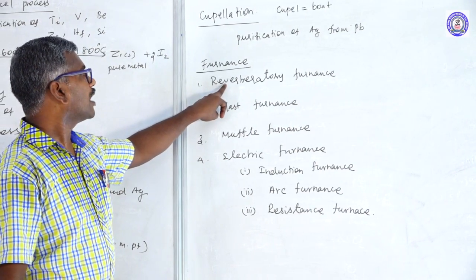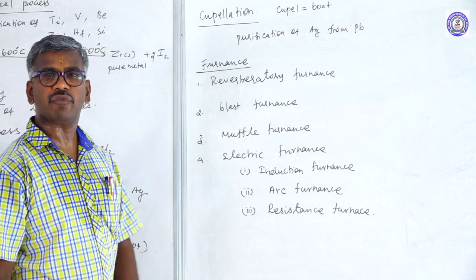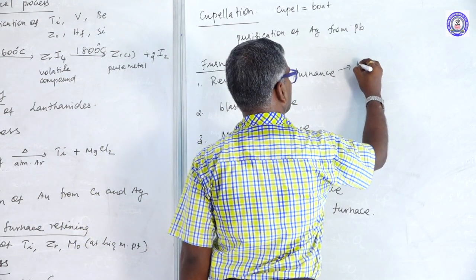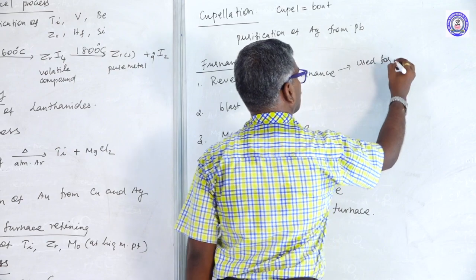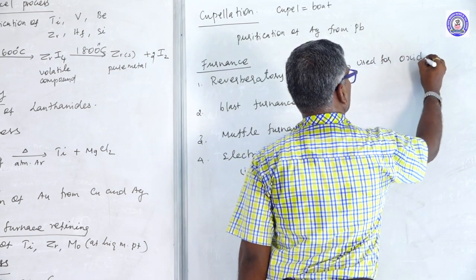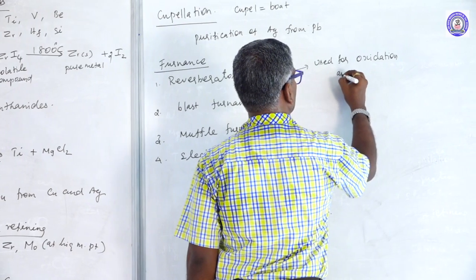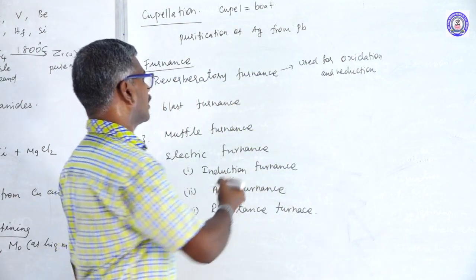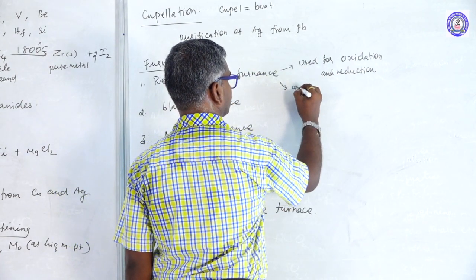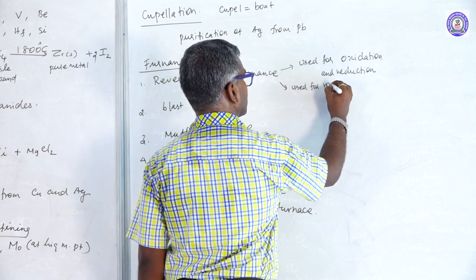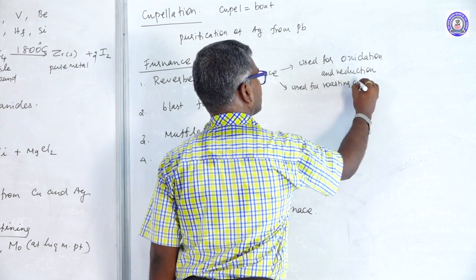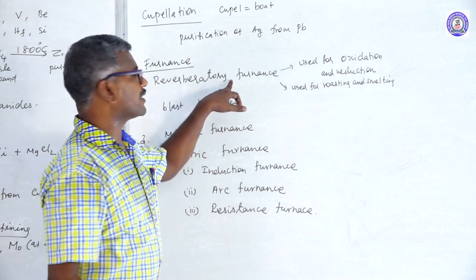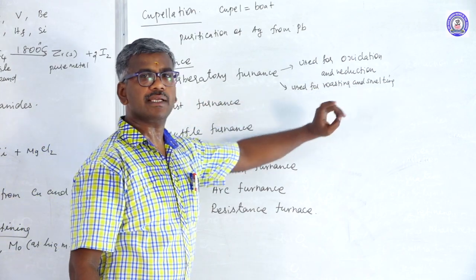First one is the reverberatory furnace. This one is used for oxidation and reduction purposes. It is also used for roasting and smelting.